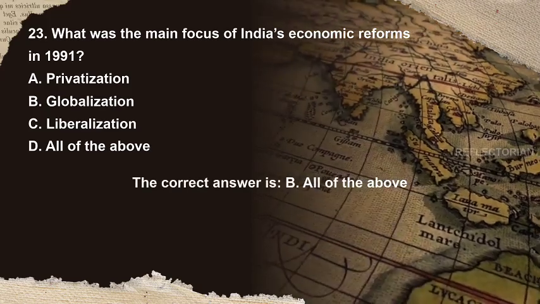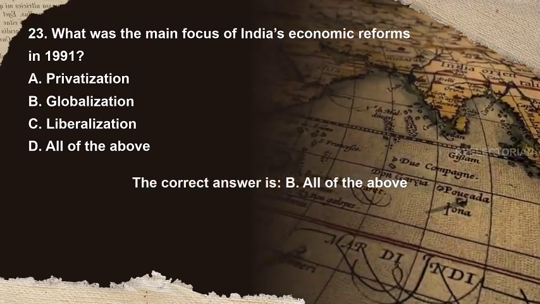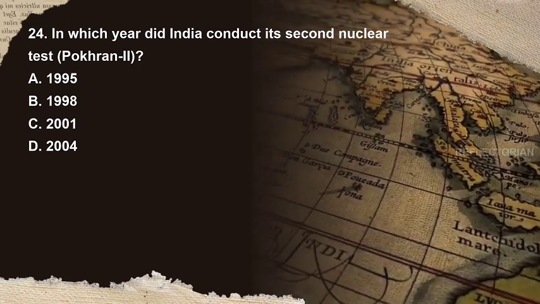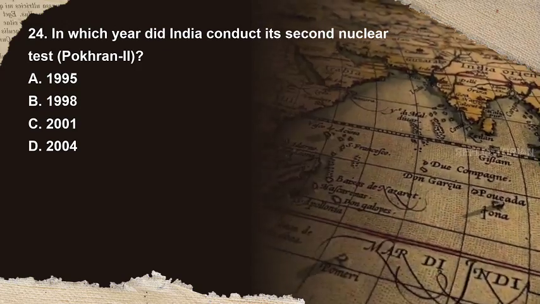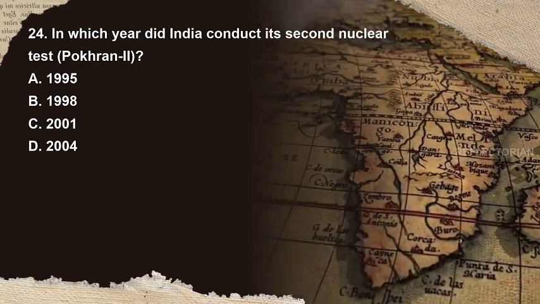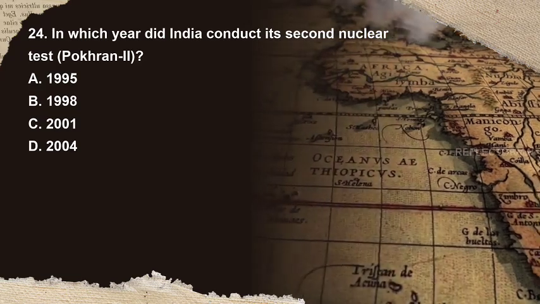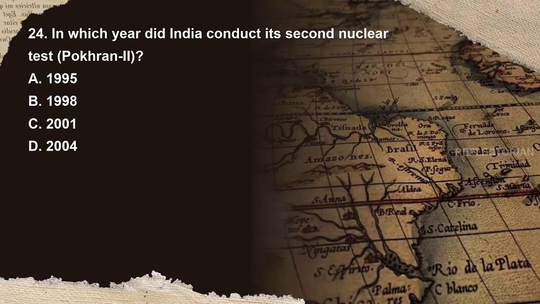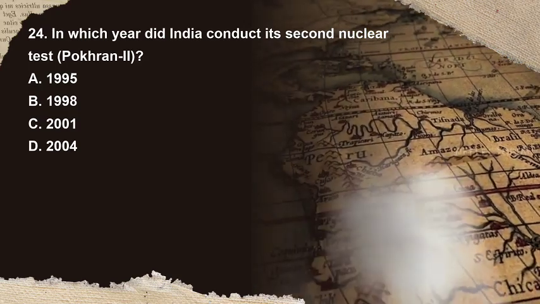The correct answer is D. All of the above. Question 24. In which year did India conduct its second nuclear test, Pokhran 2? Options are A. 1995, B. 1998, C. 2001, D. 2004. You have 10 seconds to answer.